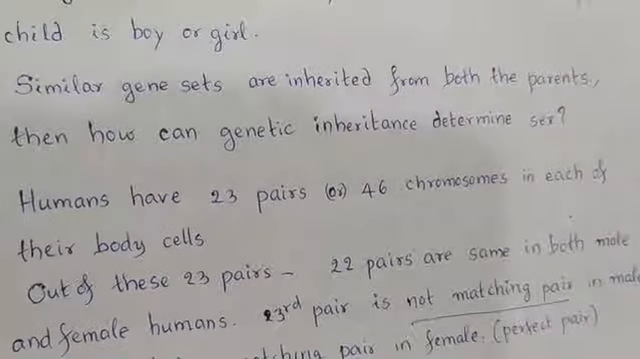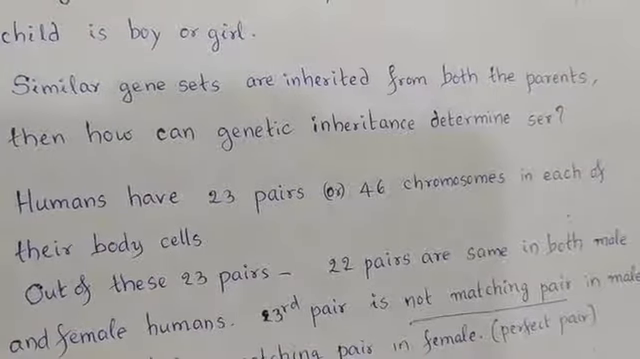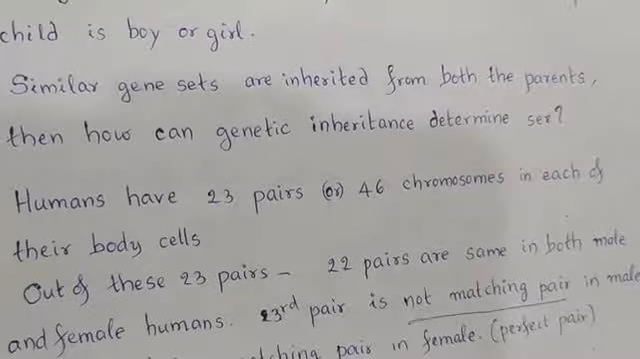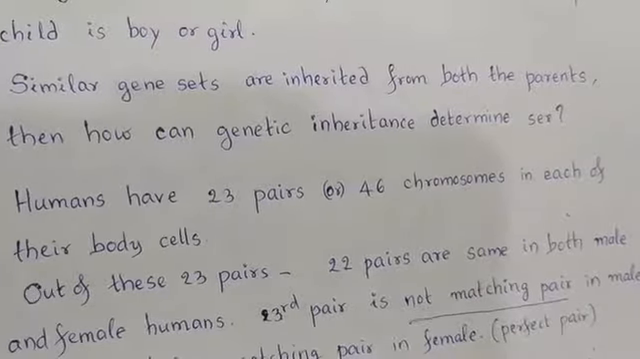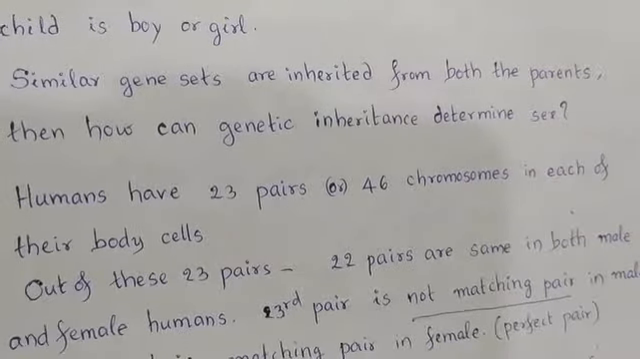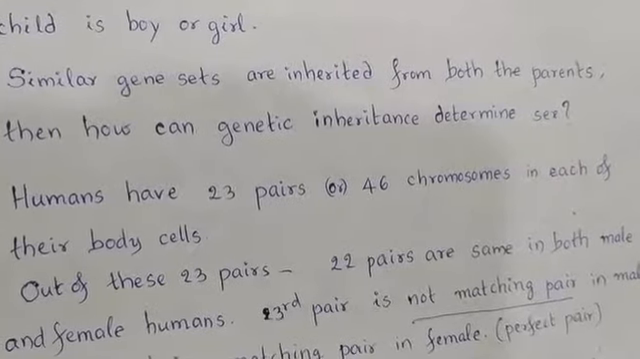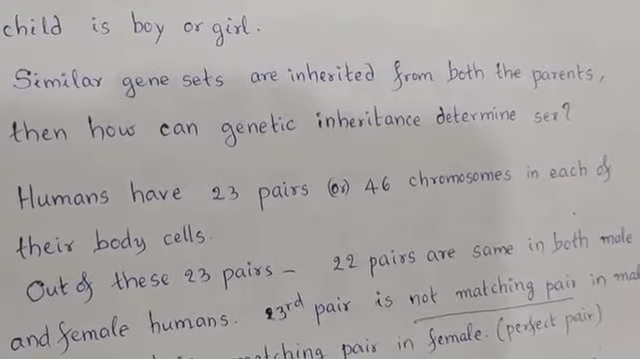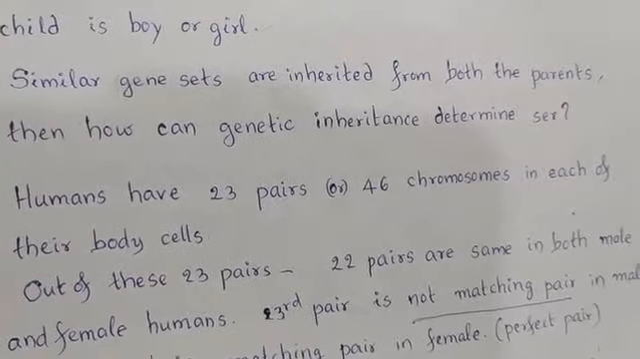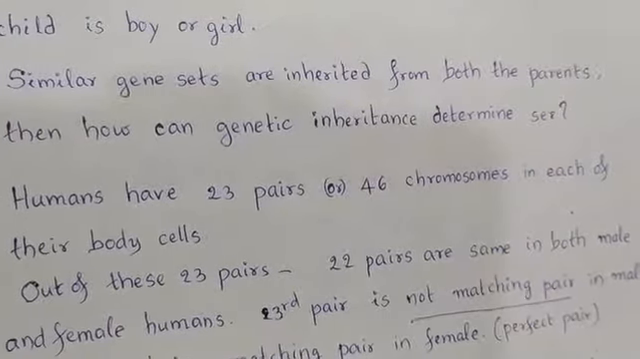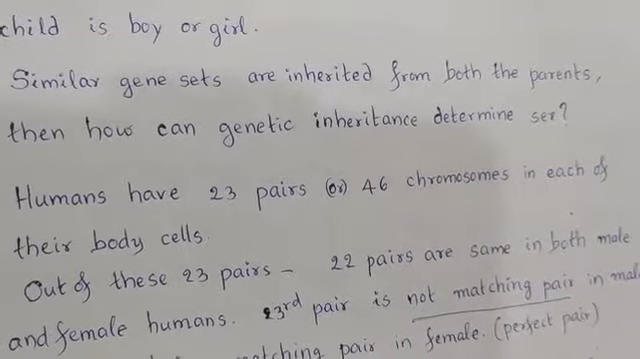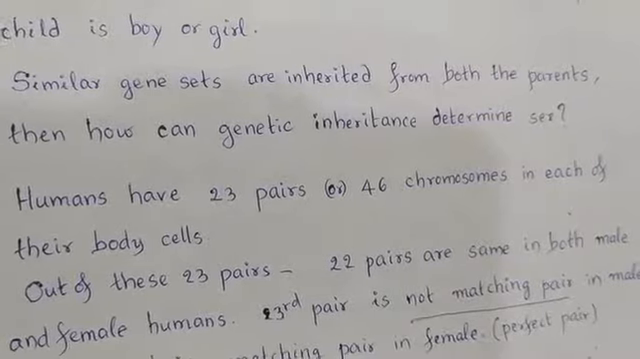Humans have 23 pairs or 46 chromosomes in each of their body cells. Out of these 23 pairs, 22 pairs are the same in both male and female humans. The 23rd pair is different in male and female humans. This 23rd pair of chromosomes is known as the sex chromosomes.